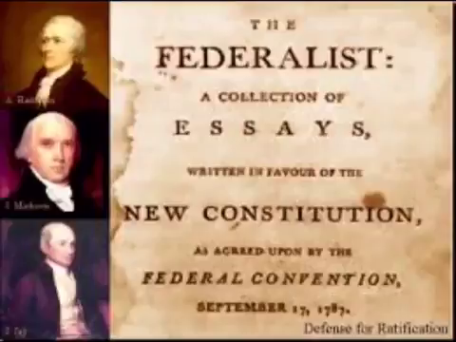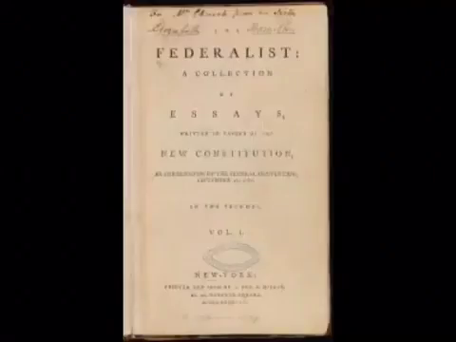The Federalist Papers. Who were the writers of the papers? James Madison, John Jay, and Alexander Hamilton, as shown in the picture. How many were written, and did the Americans really know the true authors? 85 essays were written, and no, they did not know the true authors. What does the given name mean? Where did it come from? Publish. Publish means to issue for sale.